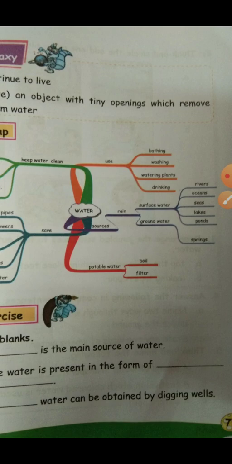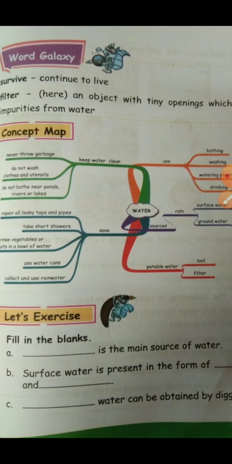And groundwater, what is it? Water from underground can be drawn up using hand pumps, wells and tube wells. And springs are found where underground water flows out of the ground naturally. Then we learn potable water, that we should always boil or filter the water and then drink.